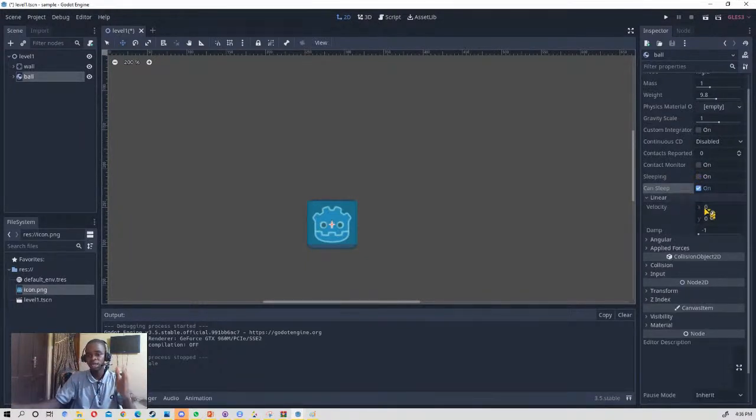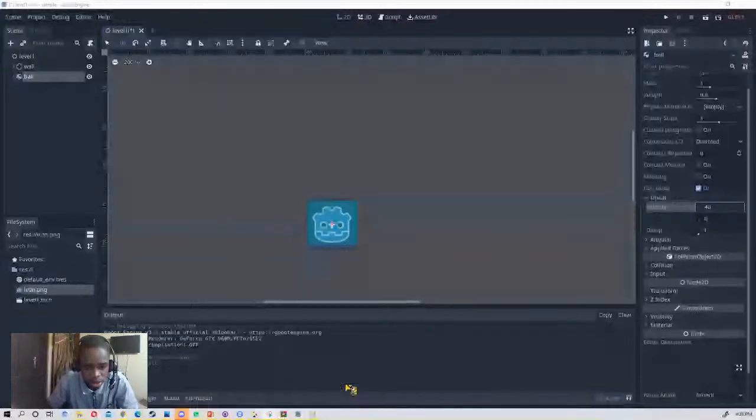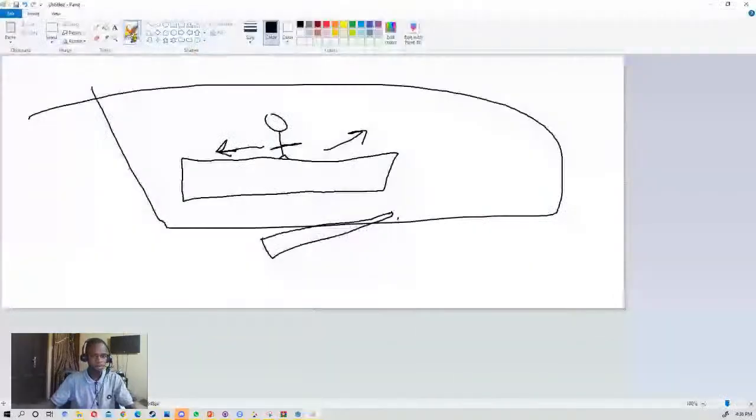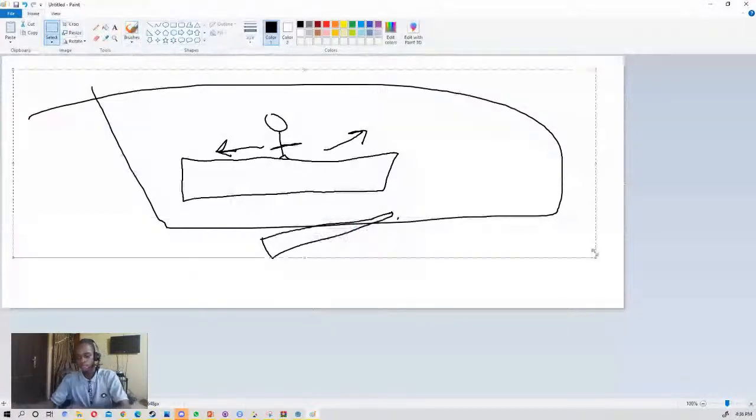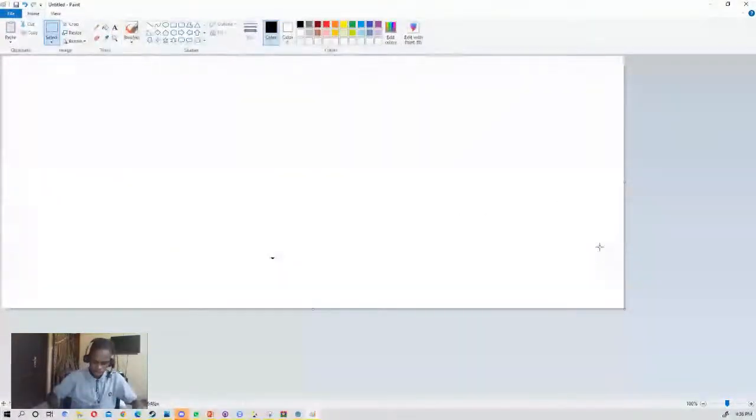So this linear is where you apply force. If I apply like 30, 40 here, like I apply force to the left, something like this. Let me just draw it. Let me showcase it. Why is my drawing, oh yeah, I lost it. Okay. So yeah, let us say we have our character.